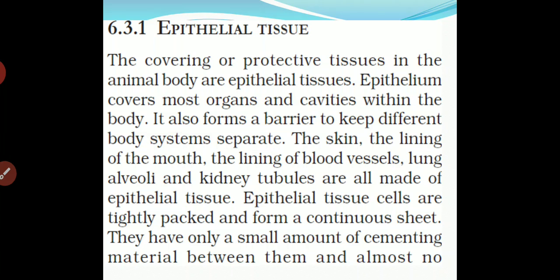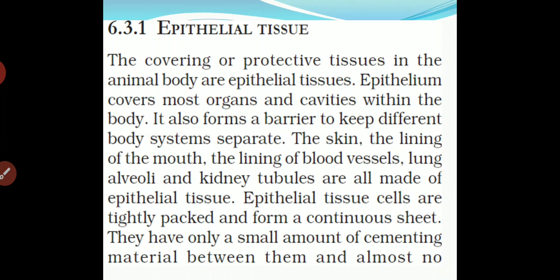What is the role of epithelial tissue? It is said to be a covering and protective tissue. It covers most of the organs and cavities. In the body you can see that most of the organs and cavities are covered by epithelial tissue. In the same way it also performs as a barrier. Barrier means what? It can separate different body systems from each other, so they cannot intermix. Body systems can be separated by epithelial tissue. So we say it is a protective tissue.